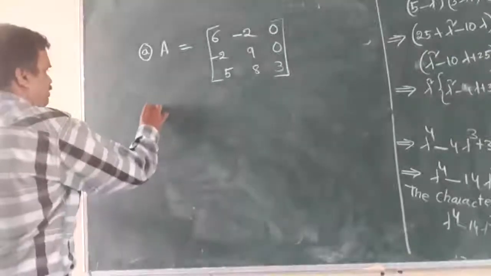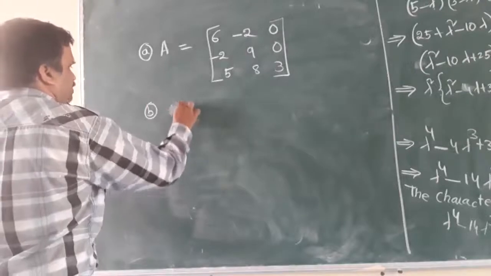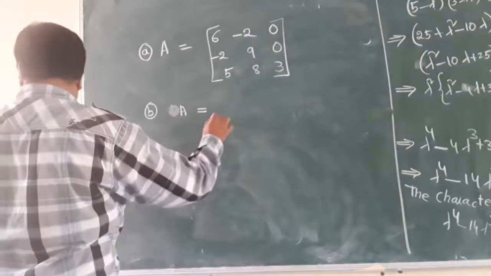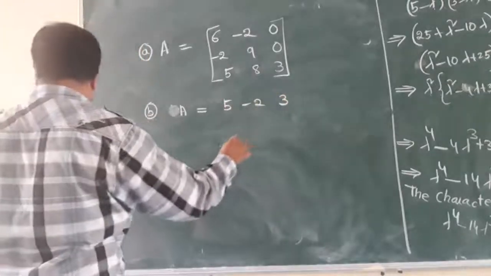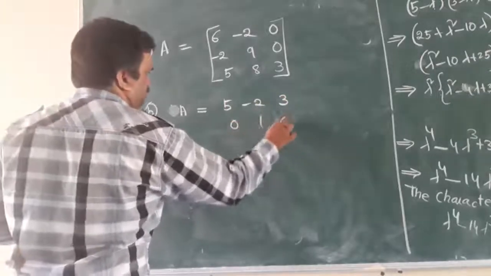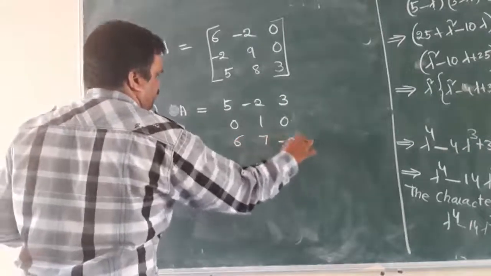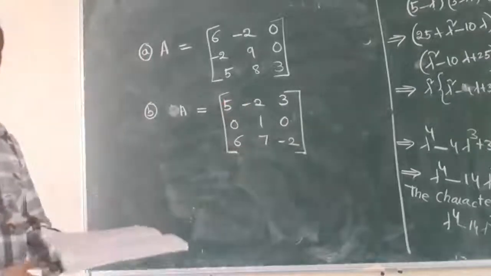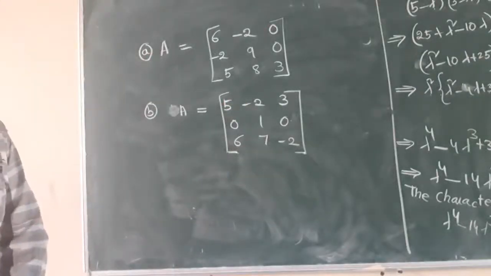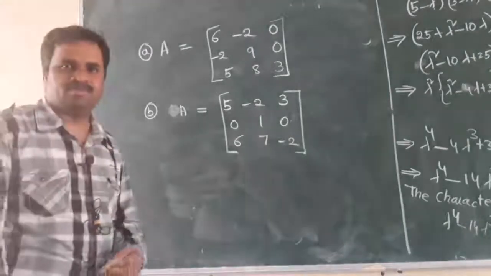And one more matrix, B, A equal to [5, minus 2, 3; 0, 1, 0; 6, 7, minus 2].